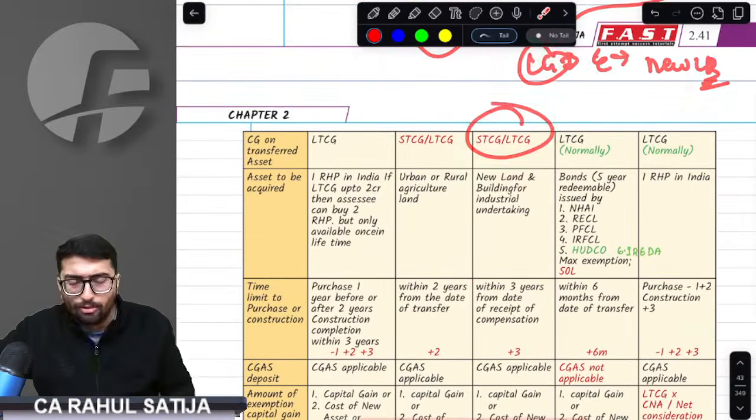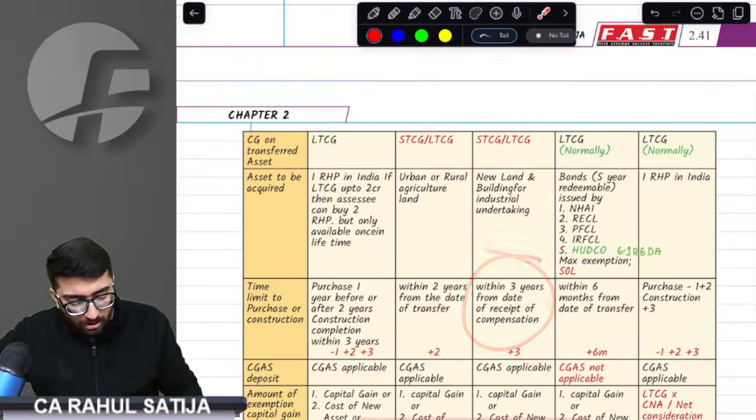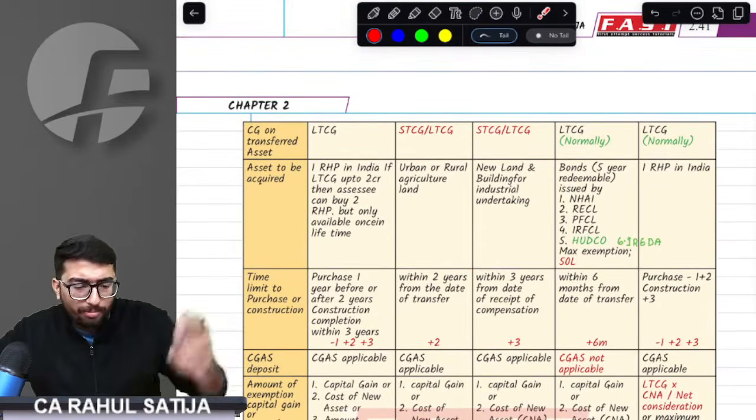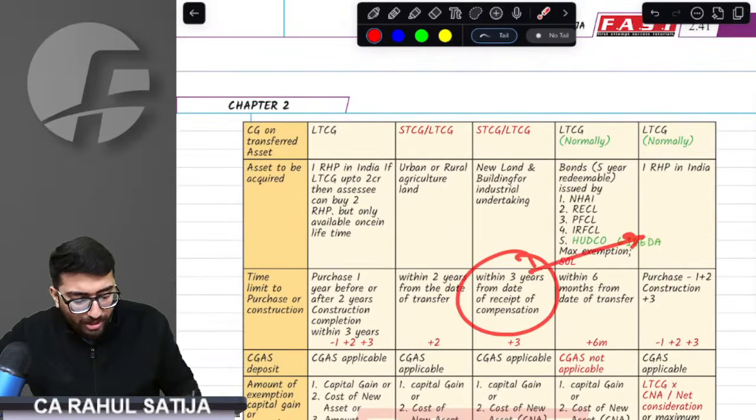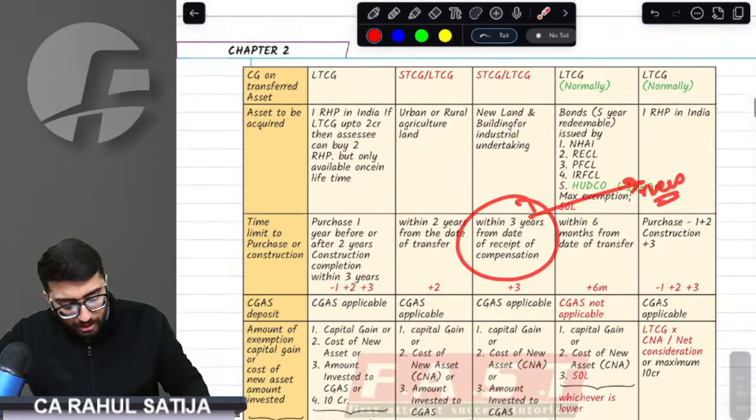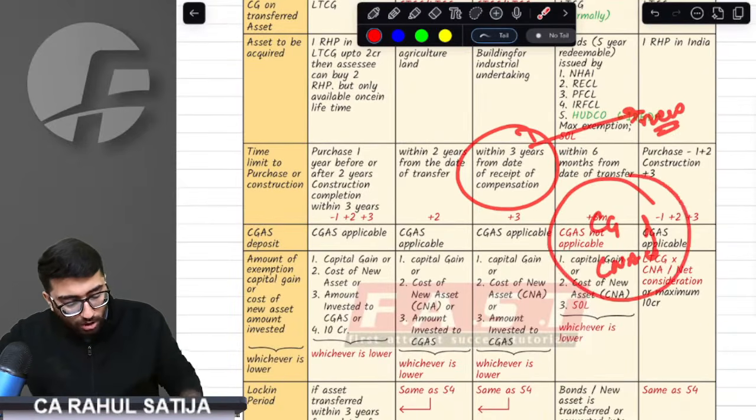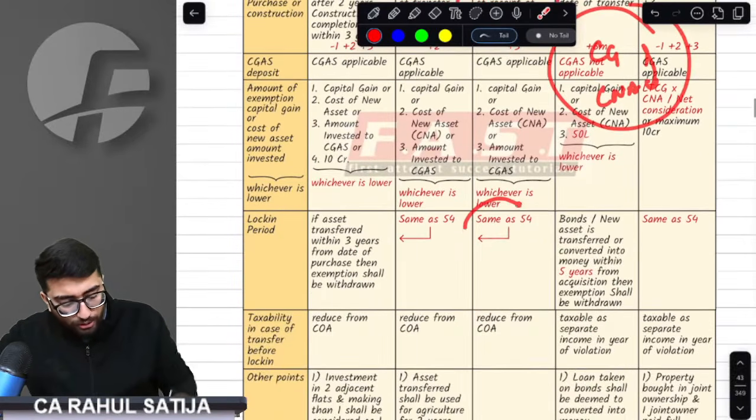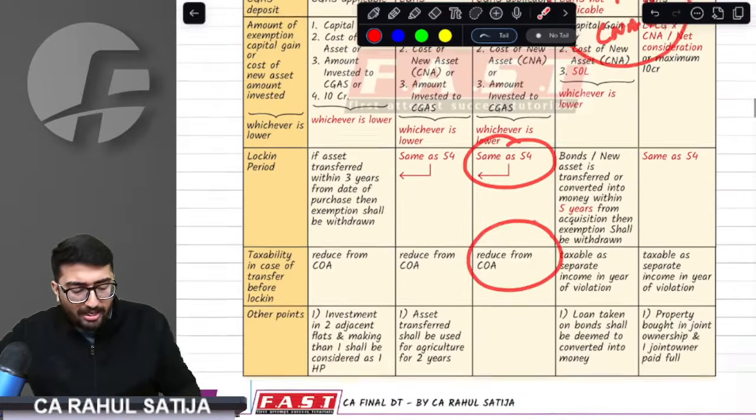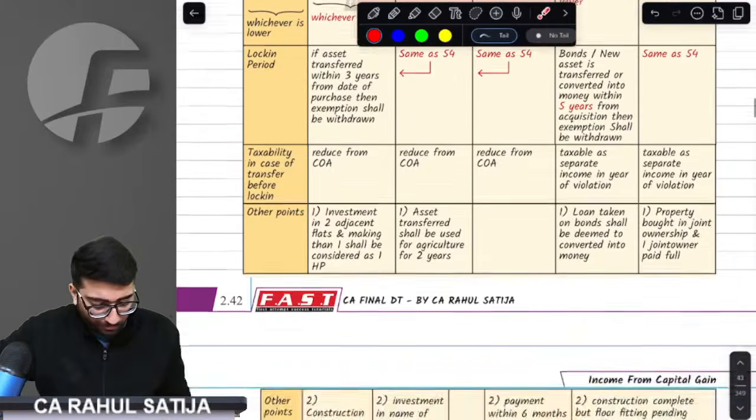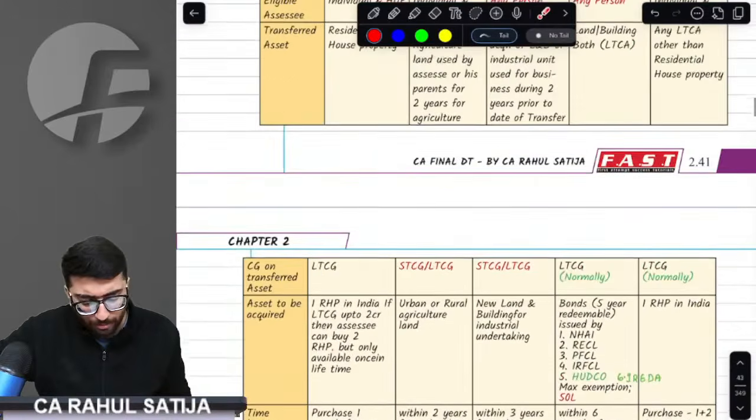So capital gain can be short term or long term, whatever the property that has been acquired. Whenever you receive compensation, within 3 years of that compensation you have to buy new land or building. Remember, whatever the capital gain or cost of new asset, whichever is lower, will be exempted to you. Whatever the new land or building you are buying should be used for a minimum of 3 years. And if you sell it before 3 years, then it will be reduced from the cost of acquisition. Simple points.